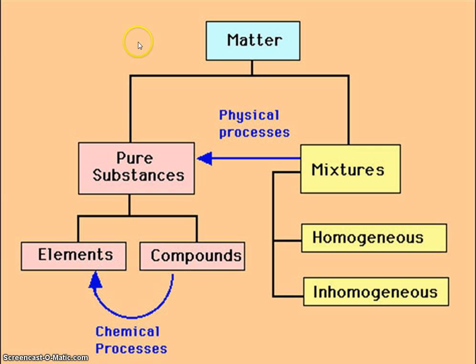Matter is divided into a hierarchy like this. It's a chart that shows the two main categories, pure substances and mixtures. Pure substances, of course, being made up of elements and compounds, things that cannot be physically separated. And then the other side, having mixtures, broken into two components, homogeneous and inhomogeneous, or what we will refer to as heterogeneous. Mixtures being physical processes, pure substances involving only chemical processes.